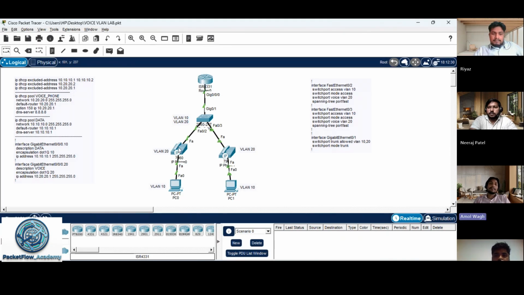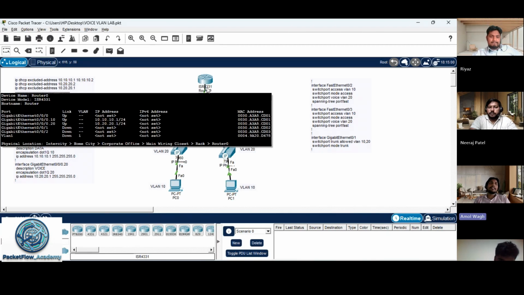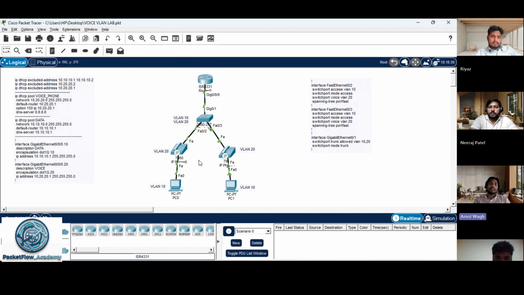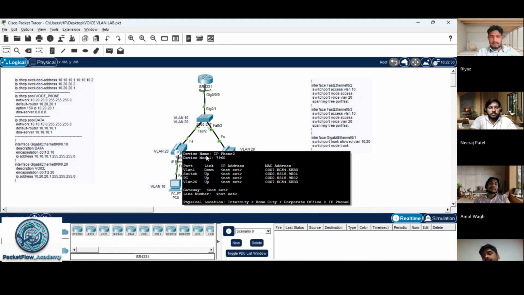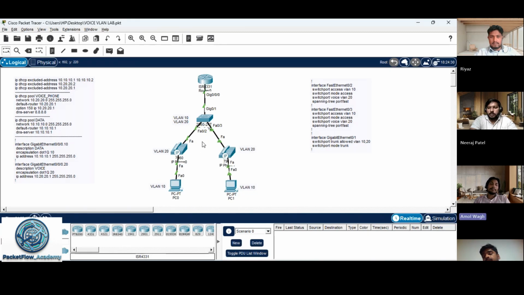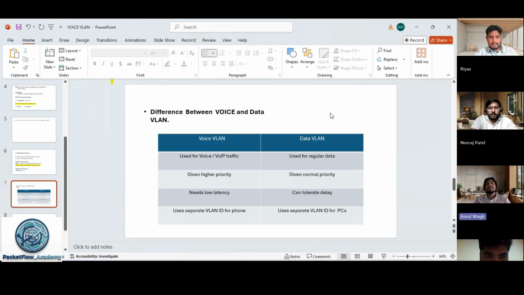After that, the IP phone again sends a request message asking for the parameters mentioned in the offer message. Then the DHCP server sends an acknowledge message to the IP phone. Yeah, basically it performs the DORA process, right? Yes, usually it performs the DORA process for obtaining the IP address.